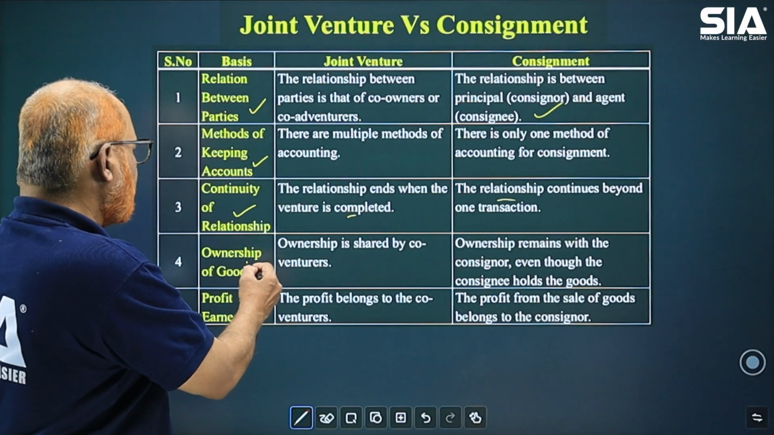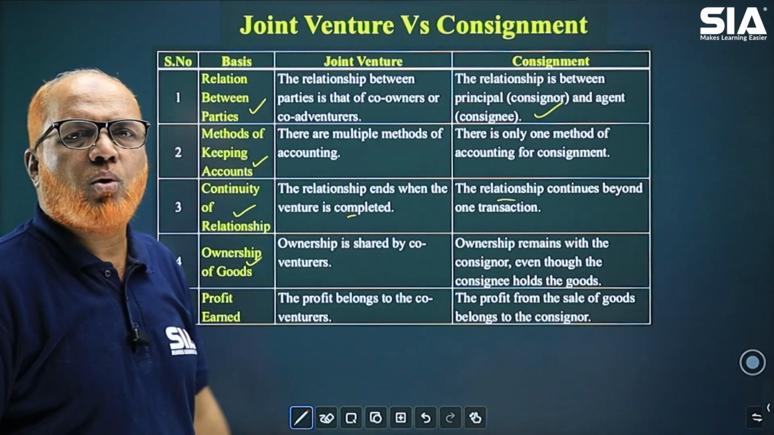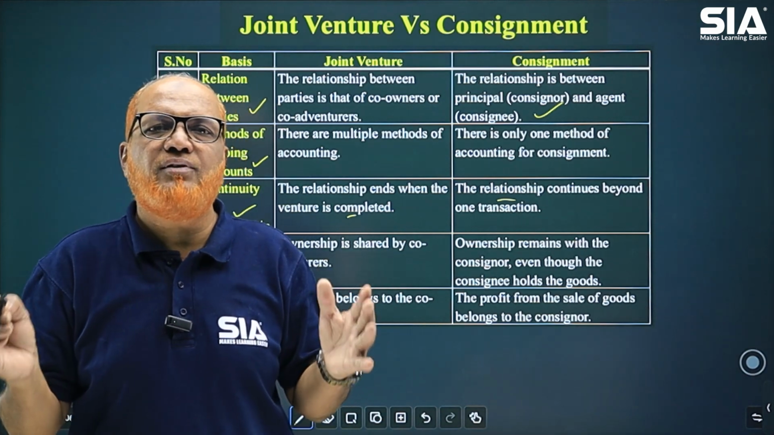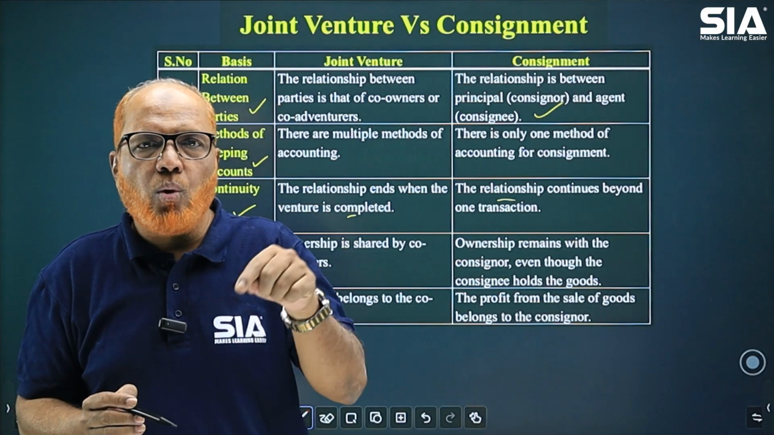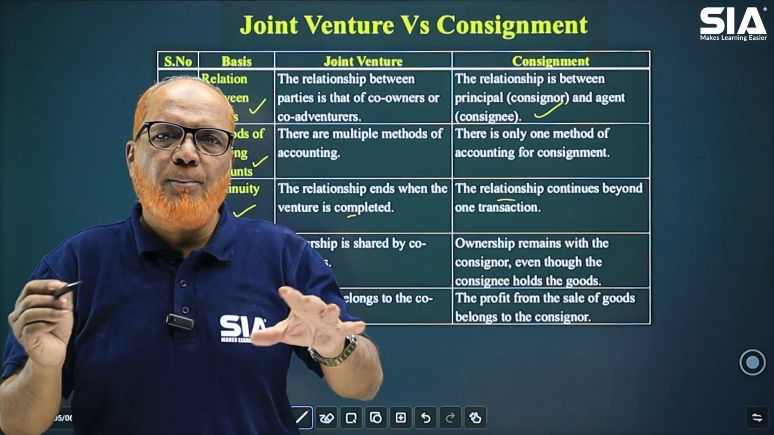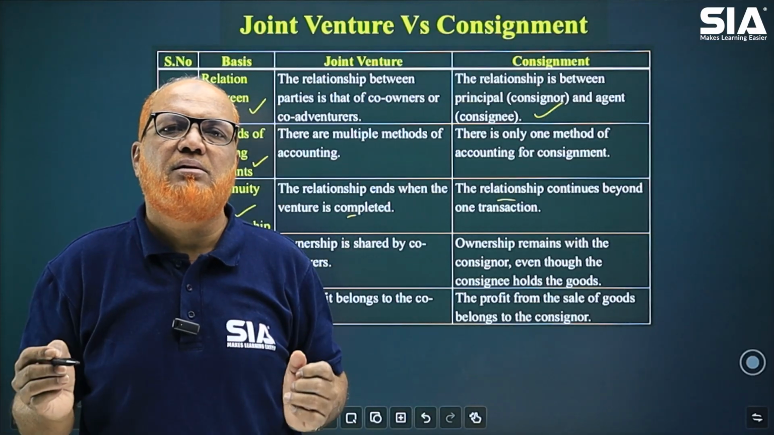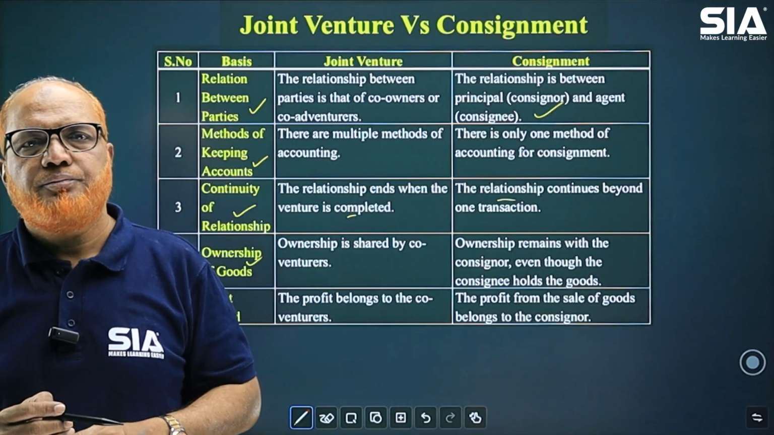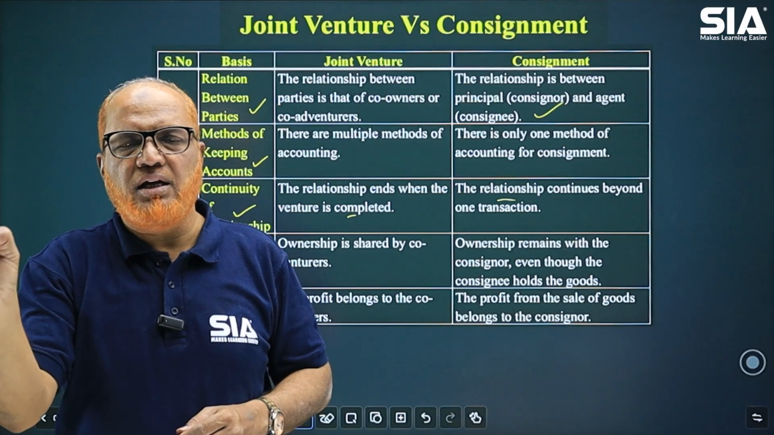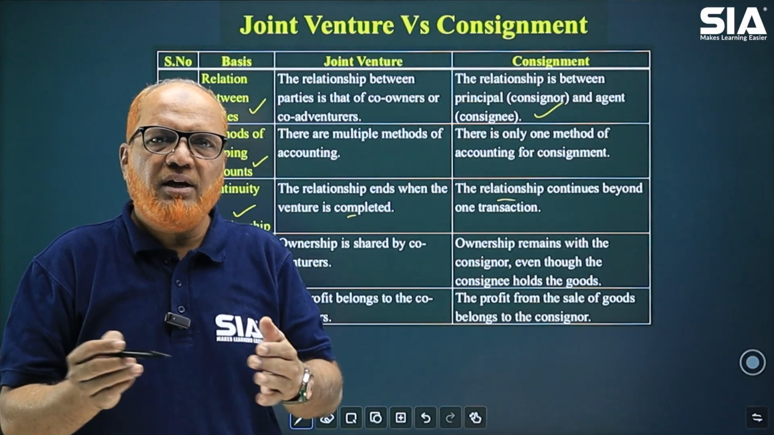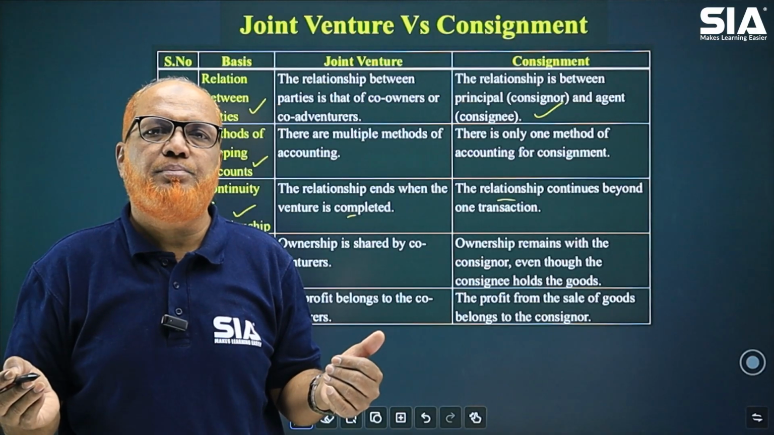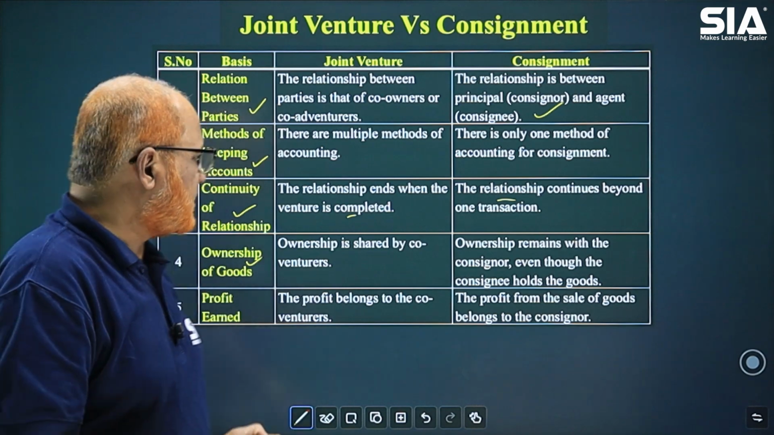Next comes ownership of goods. Ownership is shared by co-ventures. That means all the assets, all the resources of the joint venture are owned by all the co-venturers. The co-venturers are the part owners of the business resources. Whereas in case of consignment, the ownership lies only with the consignor. The consignee will get the possession, but the consignee will not get the ownership. Ownership is still with the consignor.